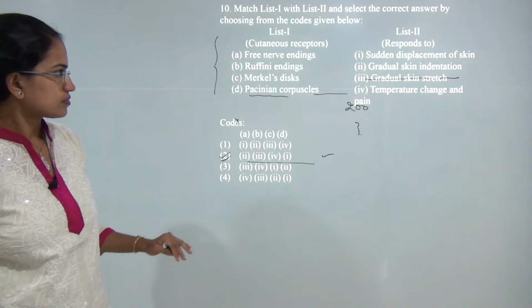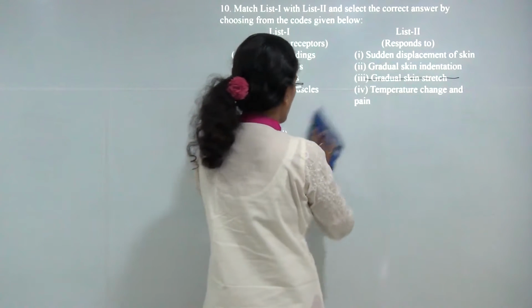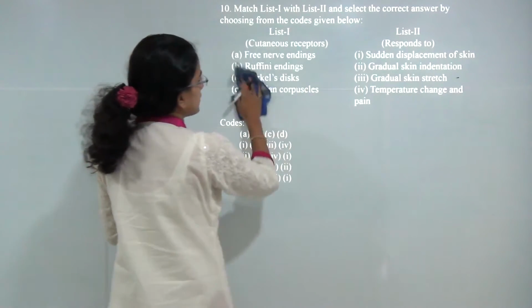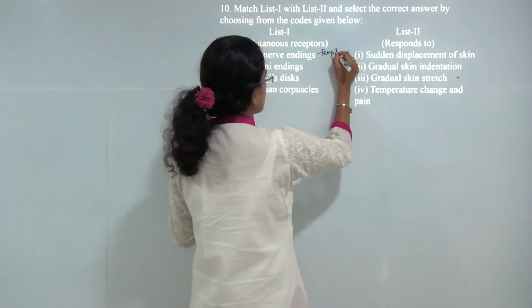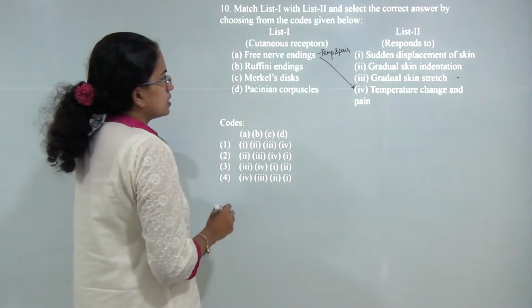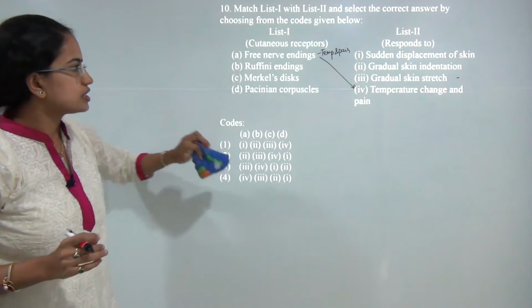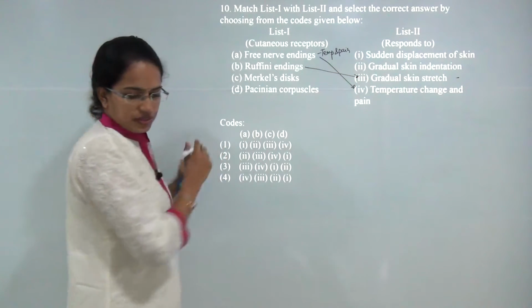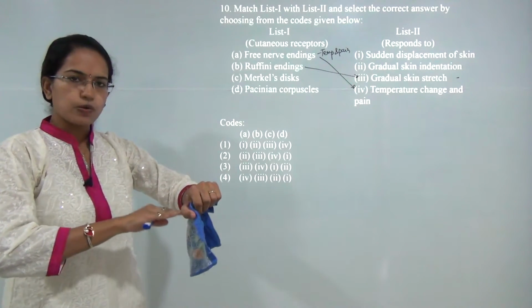Next question. You have the cutaneous or the skin receptors and what they would respond to. So you have the free nerve endings that are sensitive to temperature and pain. So this would be the correct choice. Then you have Ruffini endings. Those are responsible for stretch, so when the skin is stretching. Now Ruffini endings are found in the deep layers of the skin. So they are found deeper.